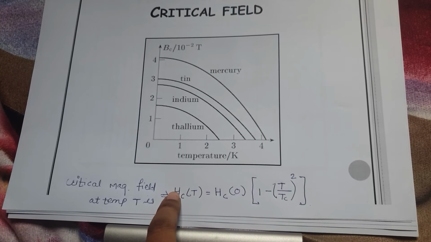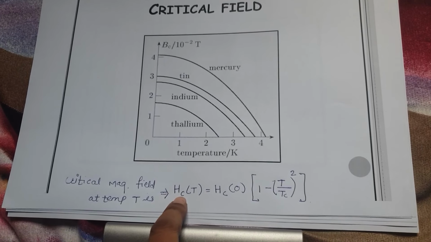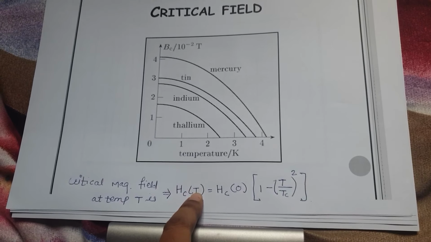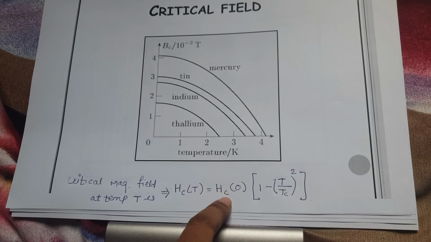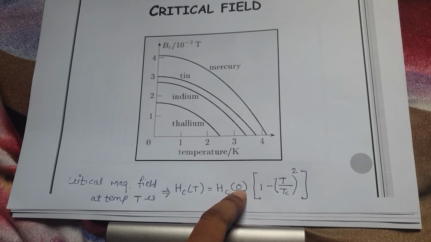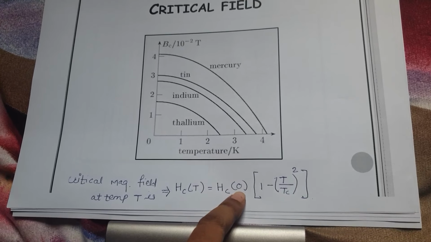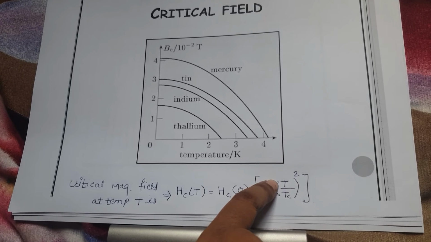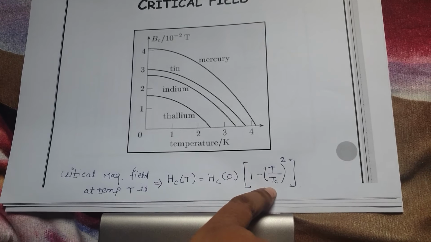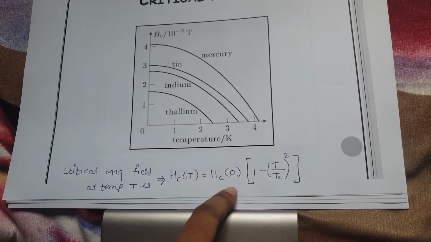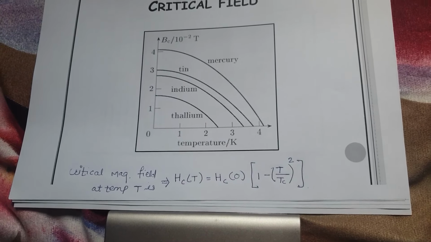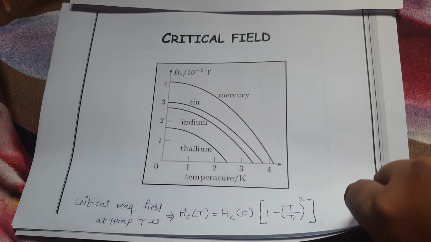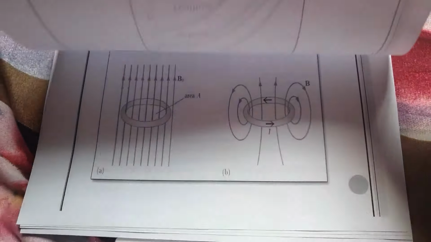H is the applied magnetic field, and C stands for critical. So the critical magnetic field at temperature T is equal to HC, that is the critical magnetic field at 0 degrees Kelvin, times 1 minus T upon Tc. T is the temperature and Tc is the critical temperature. By using this formula we can find the critical magnetic field at temperature T. So this is the third property, critical magnetic field.